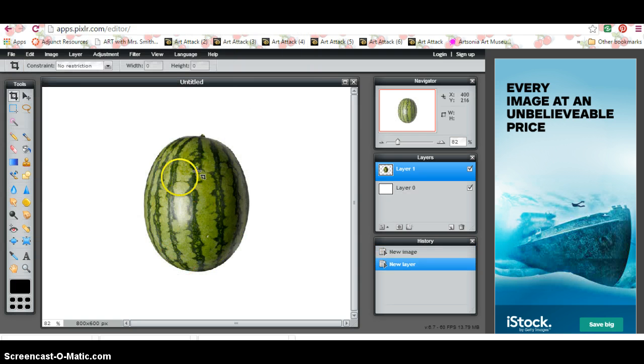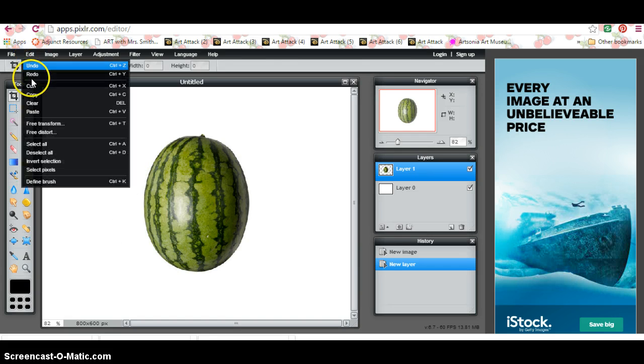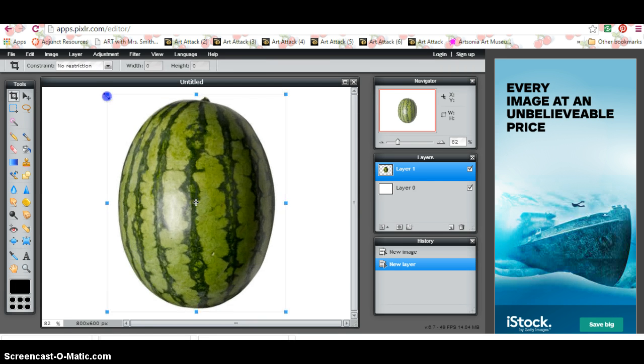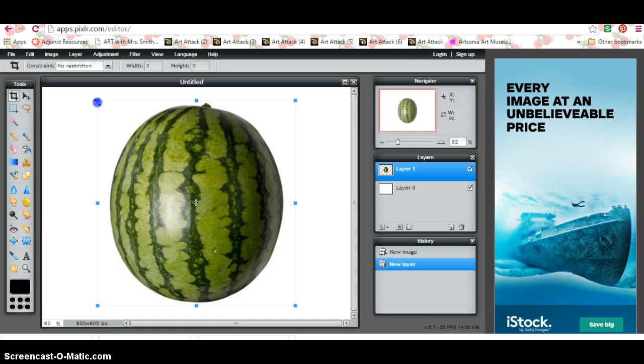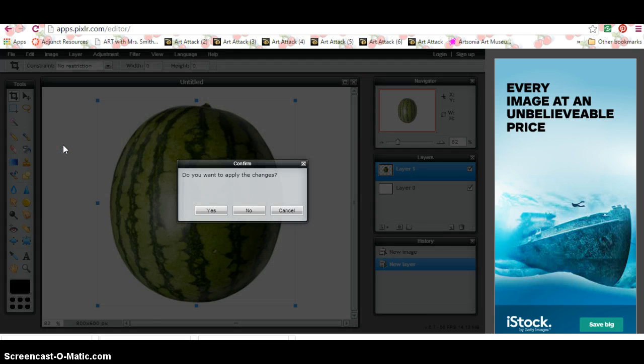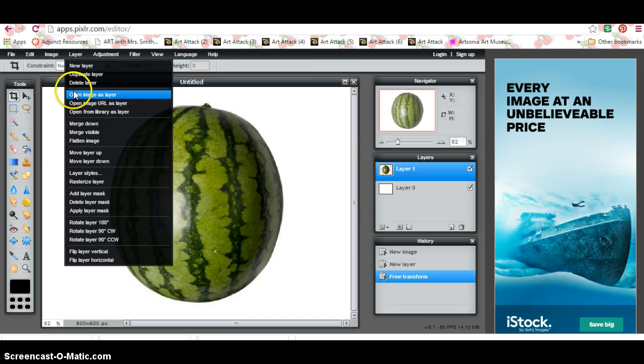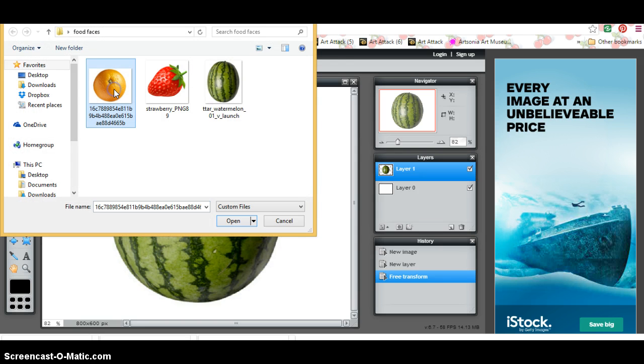Now I would tell my students this watermelon's a little small. It could take up more space. So what you'll do is go to Edit, Retransform, and you can stretch it to whatever size you want. You can make it wider, whatever you like. Click off to the side. Pixlr and Photoshop are both really good about asking you, are you sure you want to do this? Most of the time, you're going to say, yeah, I do. So there you go. Now you have your background. The next thing is you might need an eyeball or something. So you're going to go to Layer, Open Image as Layer, and find the next image you want. In this case, I'm going to use my orange here.